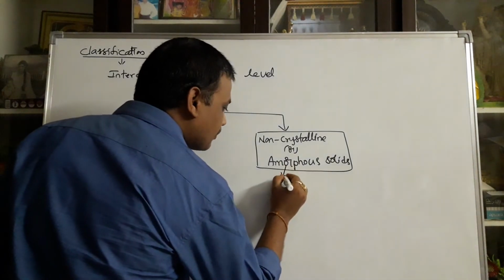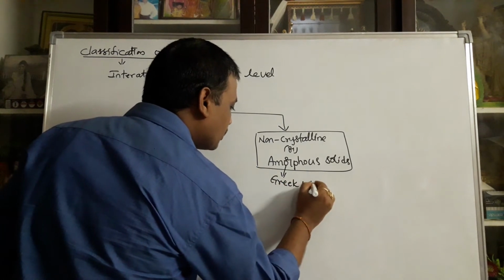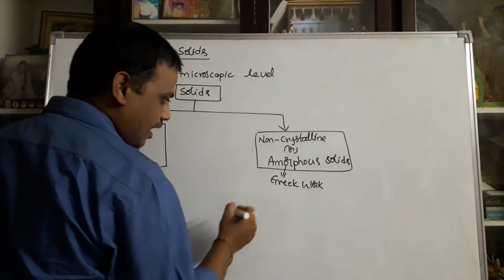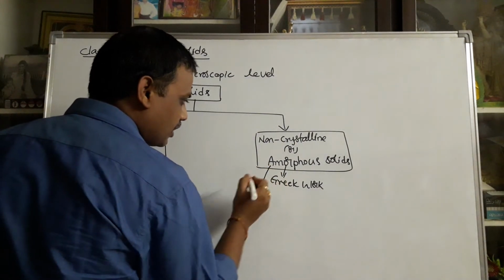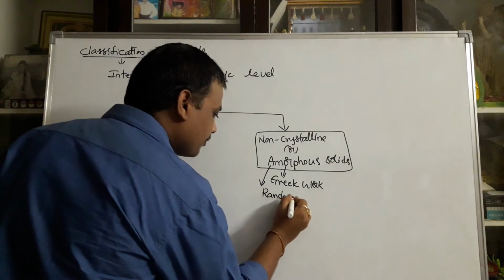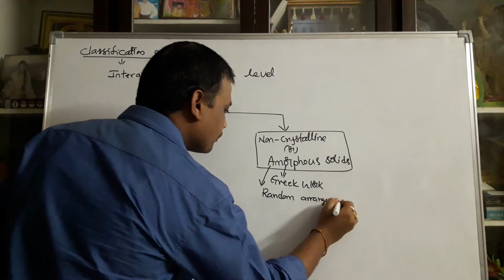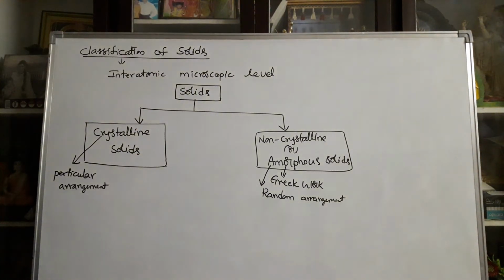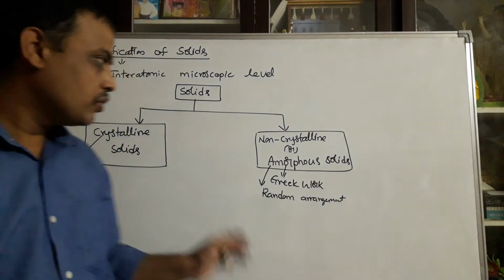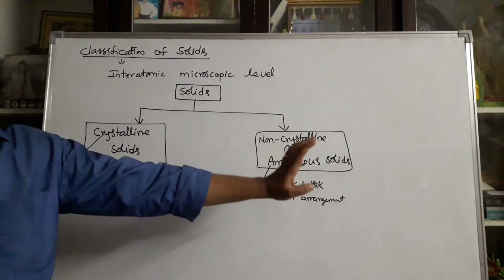Amorphous is actually a Greek word, and in the Indian language the meaning of amorphous is random. Random arrangement. So here, particular arrangement; here, random. What is the arrangement? These are the crystalline solids and amorphous solids.